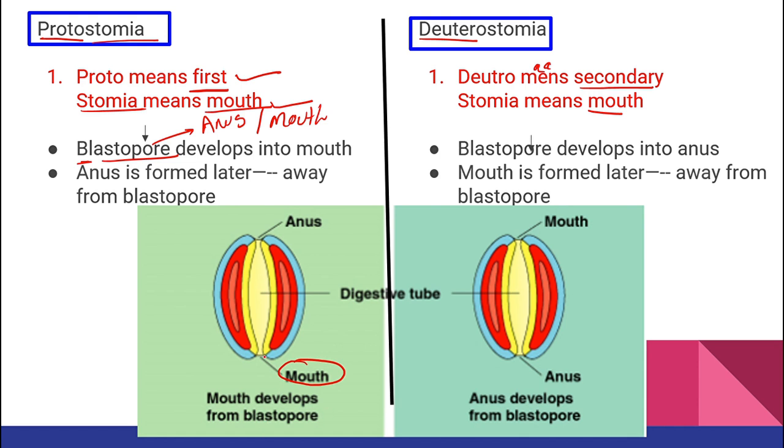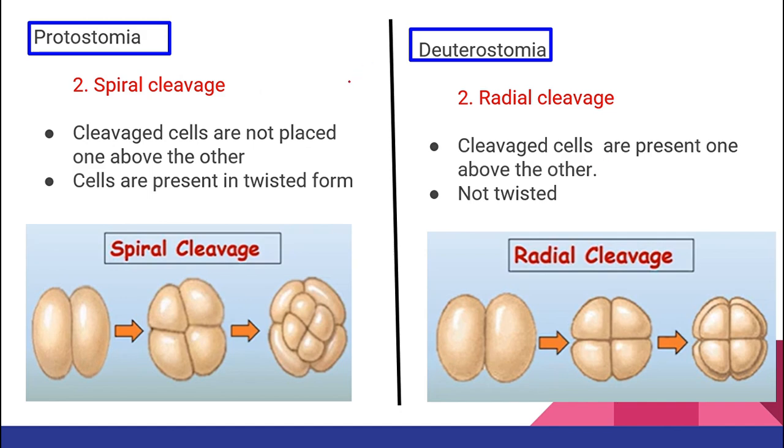Your mouth is going to form through blastopore. Mouth develops from blastopore, so the blastopore is ultimately converted into mouth, and the endoderm is going to invaginate more. When the endoderm is completely grown, it is going to create another pore, which is called the anus, right? Anus is formed later on, away from the blastopore. What about deuterostomes? Deuterostomia means blastopore is going to develop into anus. Deutero means second, stomia means mouth, that means mouth is going to form second, right? So here anus developed from blastopore.